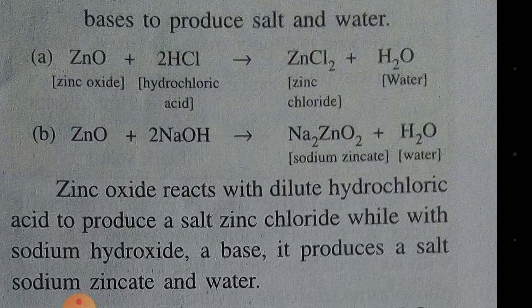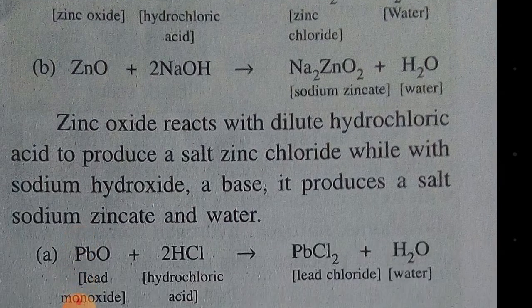Again, zinc oxide can react with sodium hydroxide, which is a base, to give sodium zincate, a salt, and water.